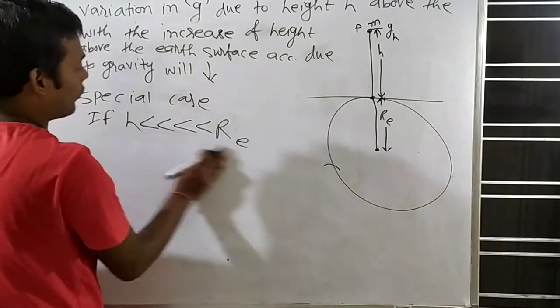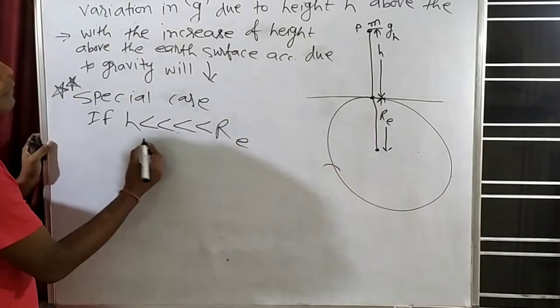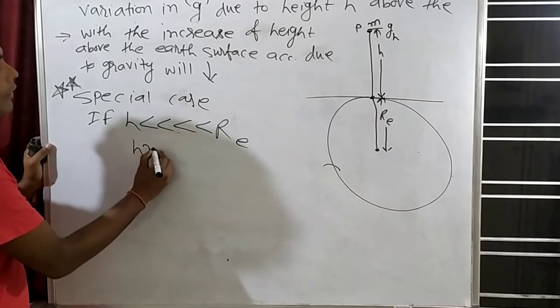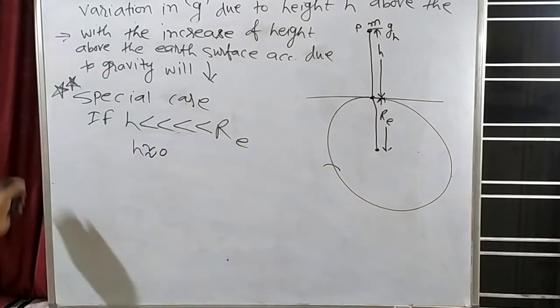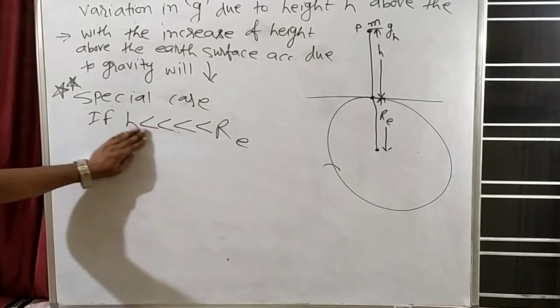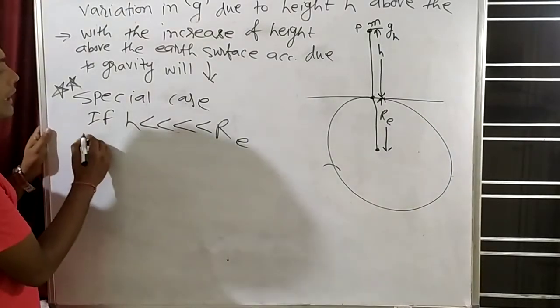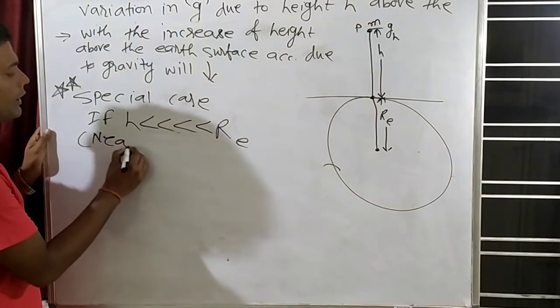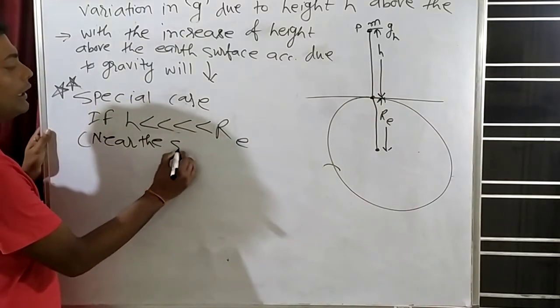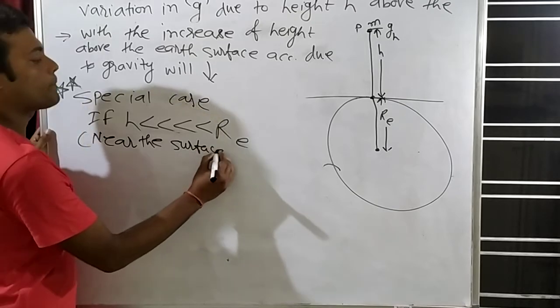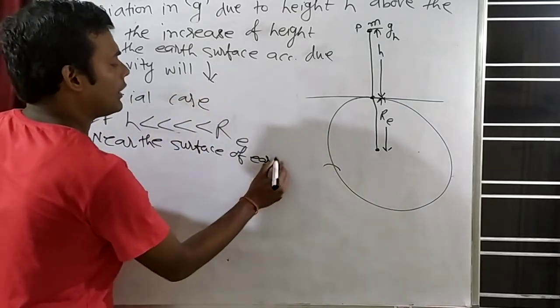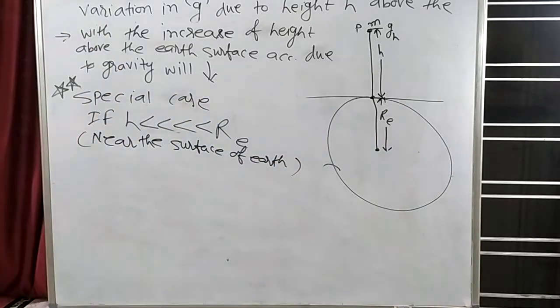So if h is very less than Re, then what can we do? We will ignore height in the equation. So what was the equation? h is very less than Re means I am talking about near the surface of earth. So near the surface of earth, what will happen?